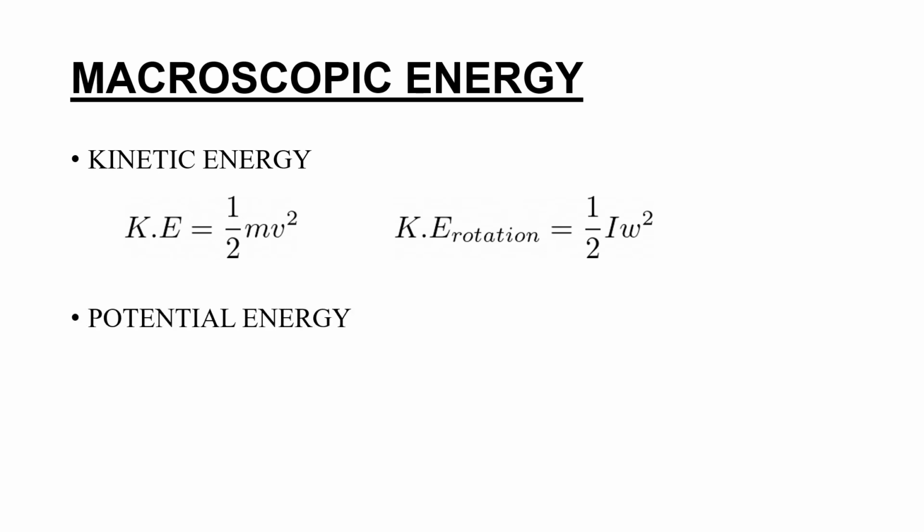And we have the potential energy. Potential energy is equal to mgz. So these are the macroscopic forms of energy. Usually it is used for a closed system. For an open system, we have another macroscopic energy, that is the flow work, which is given by P into specific volume.